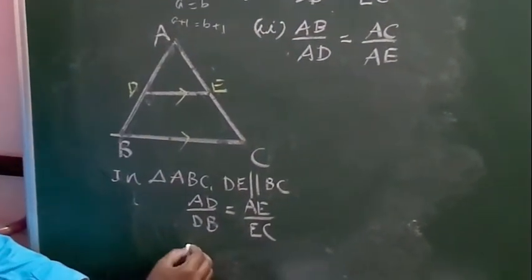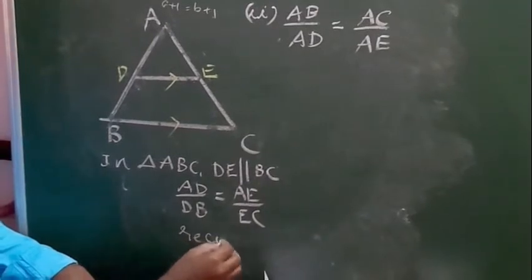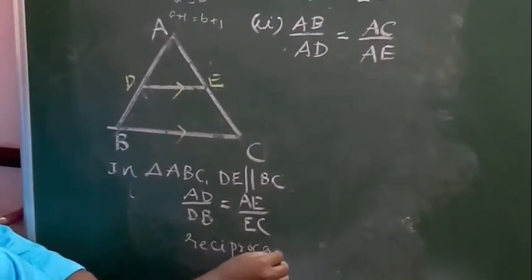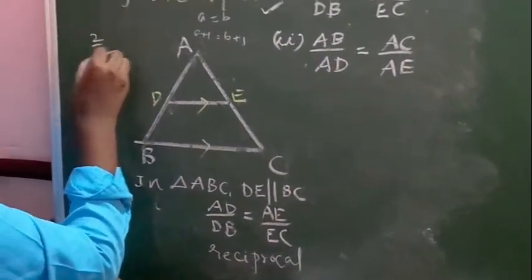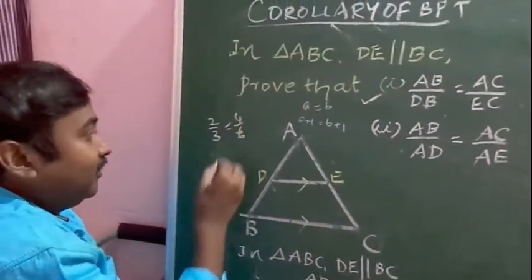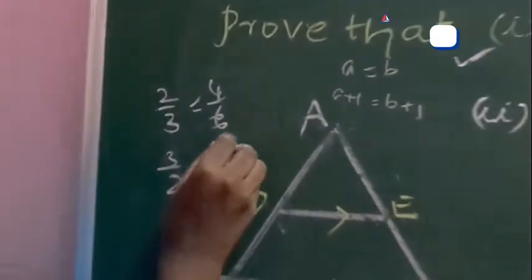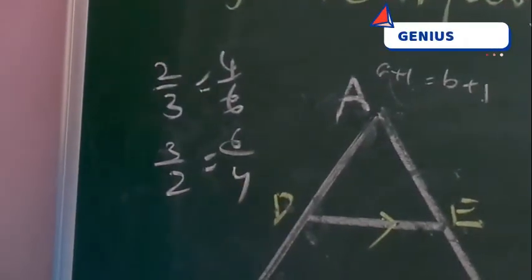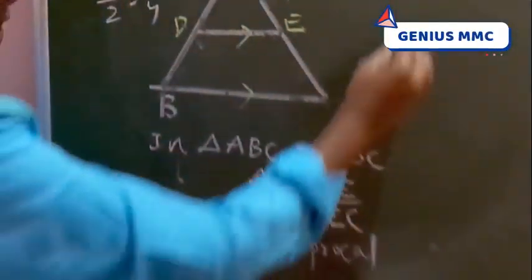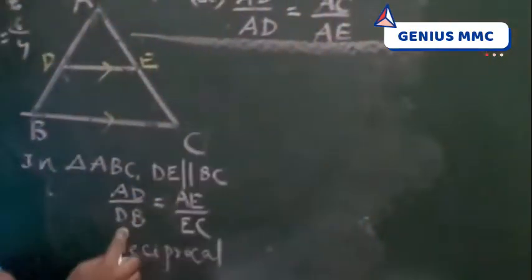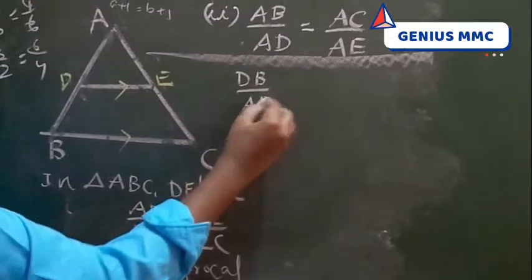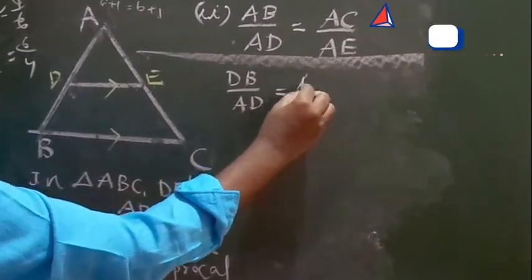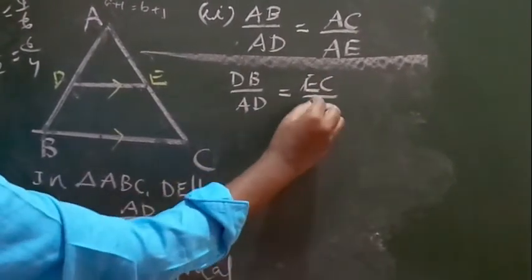So first you take the reciprocal for both. We can write like this because 2 by 3 is equal to 4 by 6 means the reciprocals 3 by 2 and 6 by 4 are also equal. The reciprocal of this gives DB by AD is equal to EC by AE.